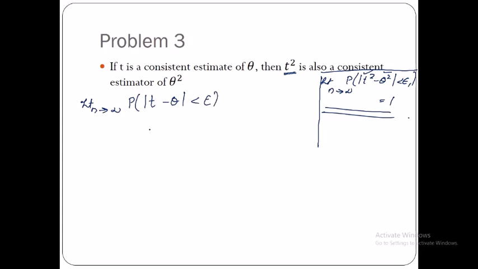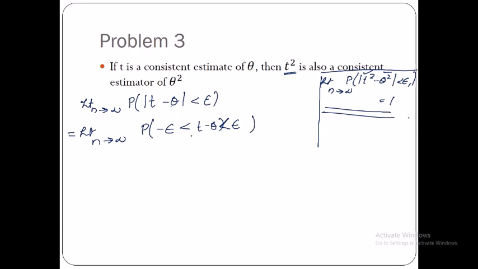Okay, now this implies limit n tends to infinity, probability of, instead of this modulus, I'm going to write this as minus epsilon less than t minus theta less than epsilon. Okay, I hope this is fine.